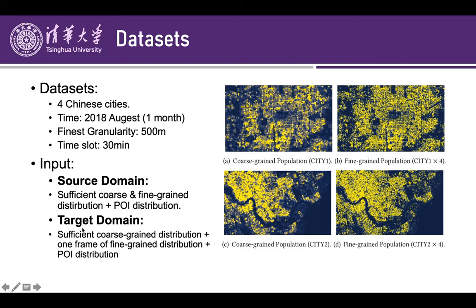In the target domain, we assume we could obtain sufficient coarse grain distribution and only one frame of fine grain distribution, which we assume we could obtain via satellite nightlight photo or questionnaire, and it's quite easy to obtain. And we could also obtain a POI distribution of any granularity. Finally, we aimed to infer sufficient fine-grained distribution in target city.